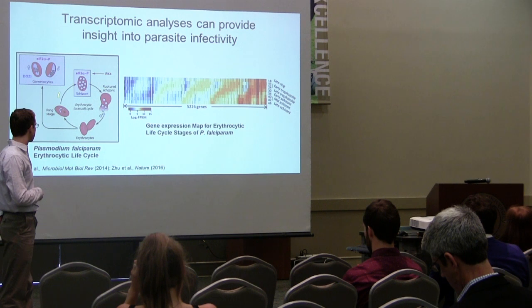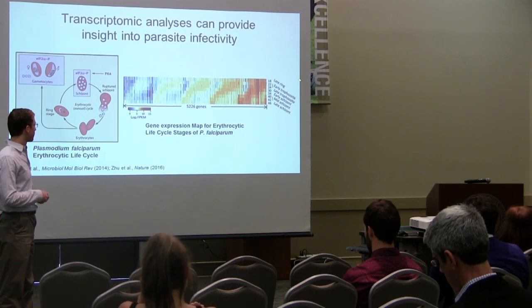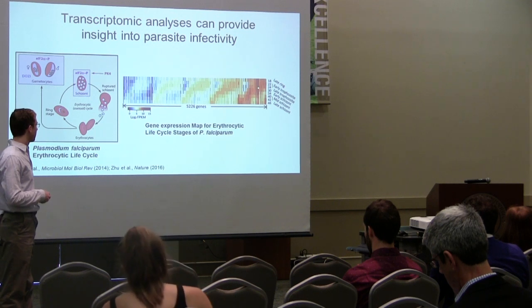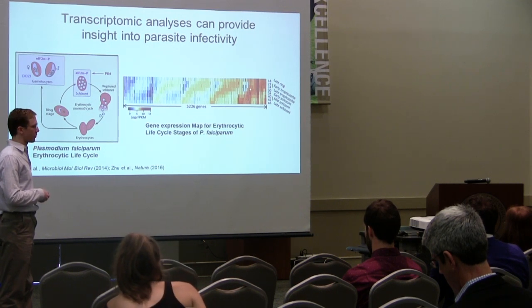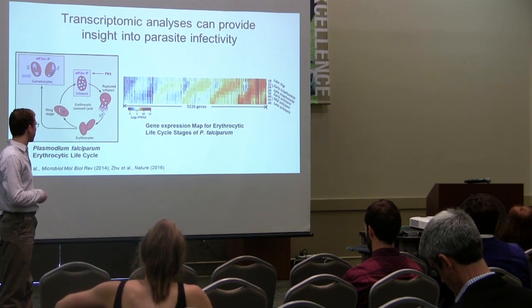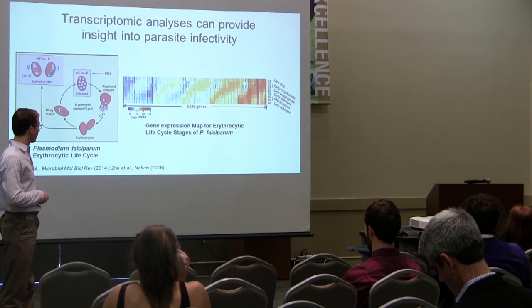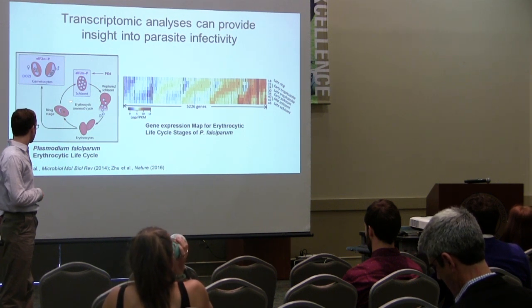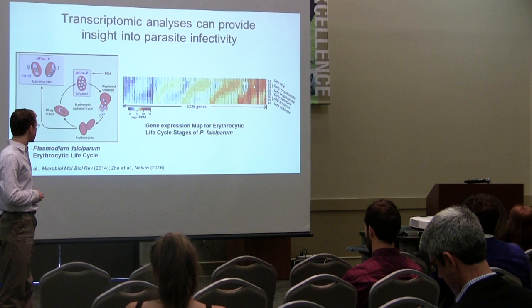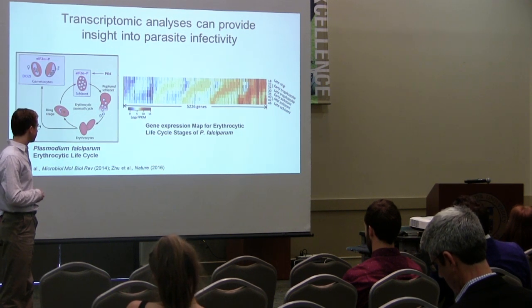And you can see here the research done on this using RNA-seq and transcriptomic analyses produces a heat map that shows you the level of expression of different genes at different points in the life cycle. So the darker it is, the higher expressed the gene is. So you can see genes like this are higher expressed in the ring stage right here, but then as the parasite matures, they become lower expressed.